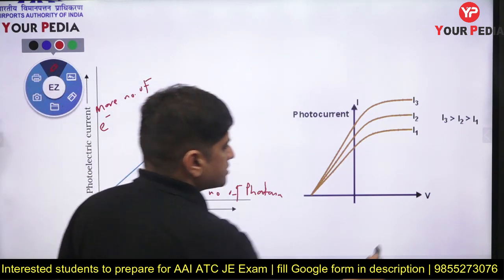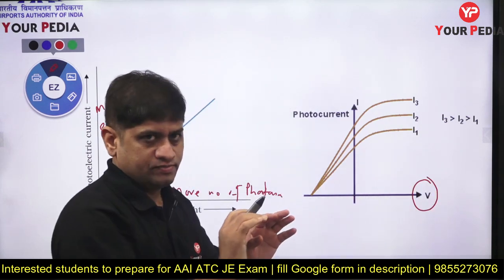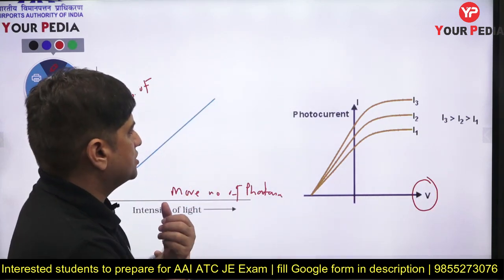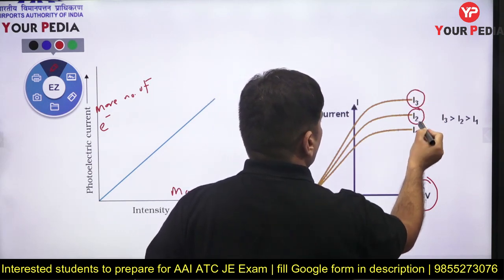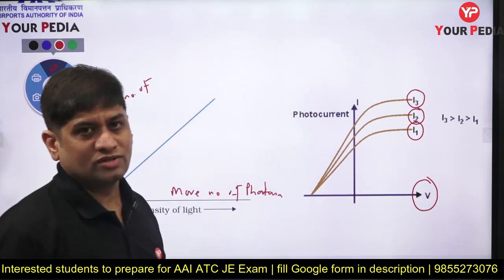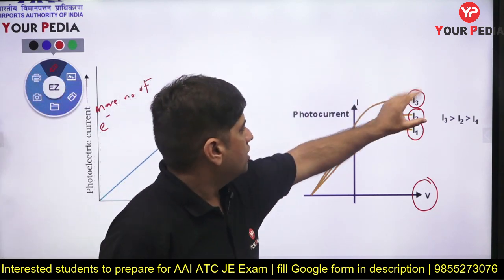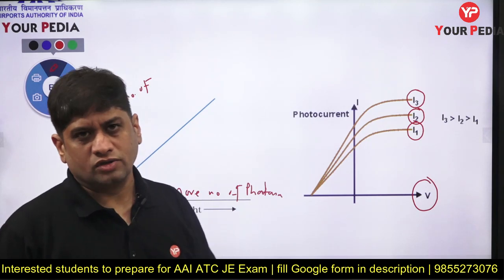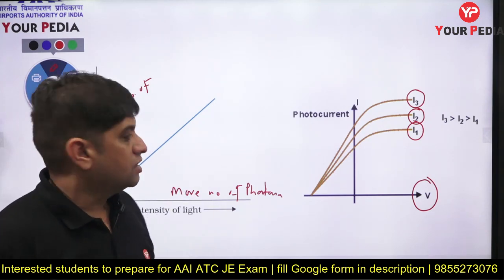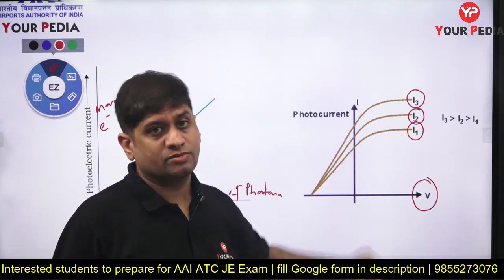Now, as I keep on increasing the potential, you see, intensity means more the number of electrons. The photo current is nothing but more the number of electrons. Now, one very important thing you should observe from the previous experiment.